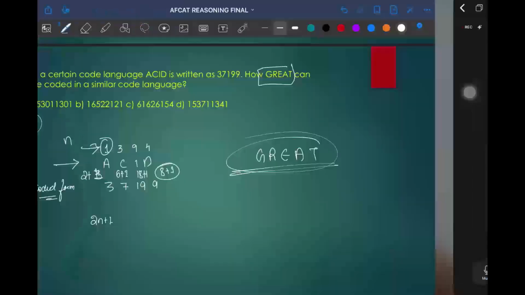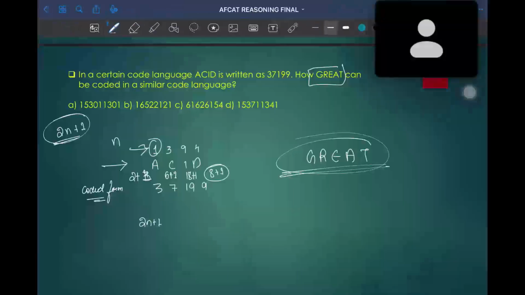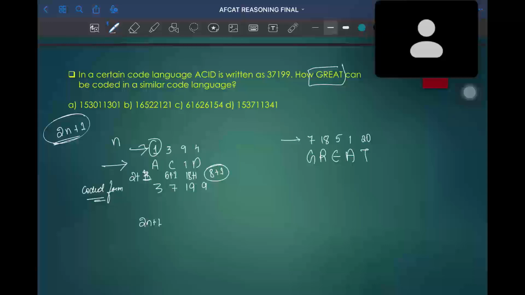So in the similar way, you just need to find the answer for the word GREAT. G is coded as 7. R is coded as 18. E is coded as 5. A is coded as 1. T is coded as 20. So you just need to multiply the position of each letter by 2 and add 1 to each letter.